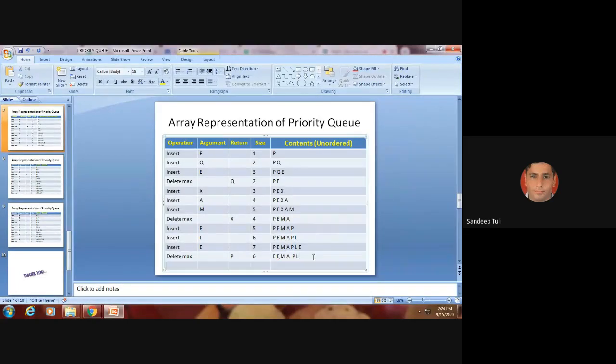Now suppose again we are told to delete max. So again it will be deleted. And now it will be likewise. What will it be now? EEM, MAL, AL.